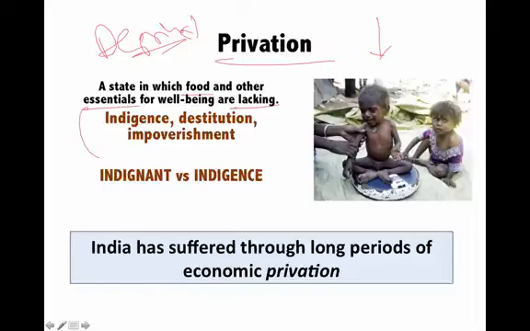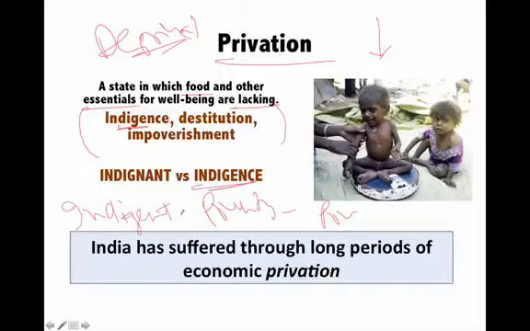So there are three important words for the same. One is indigence. Indigence is poverty, and a person who is poor is indigent. So indigence is poverty and indigent is poor. Destitution means poverty and destitute means poor. So you can call a poor person a destitute or indigent.